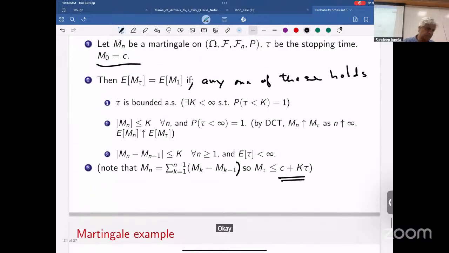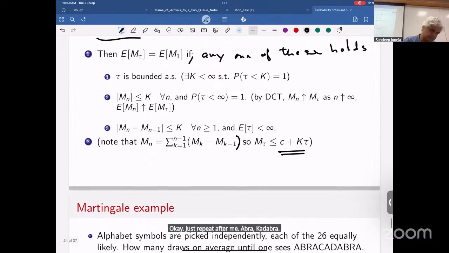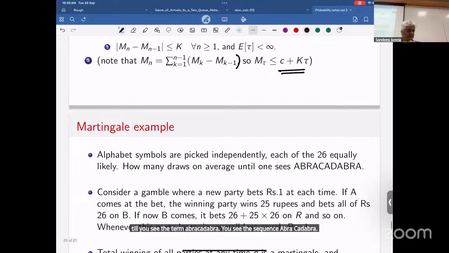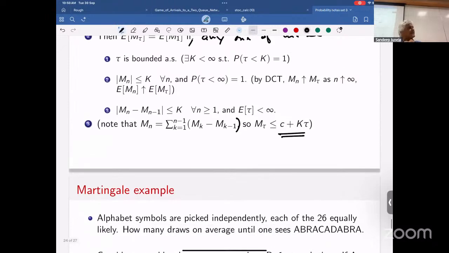Okay. So now let's make this fun. Let's do some magic. And this is really magic. Just repeat after me: Abracadabra. So alphabet symbols are picked independently. Each of the 26 is equally likely. How many draws on average till you see the sequence abracadabra? How long? It's 11 letters, yeah. Should be 11.